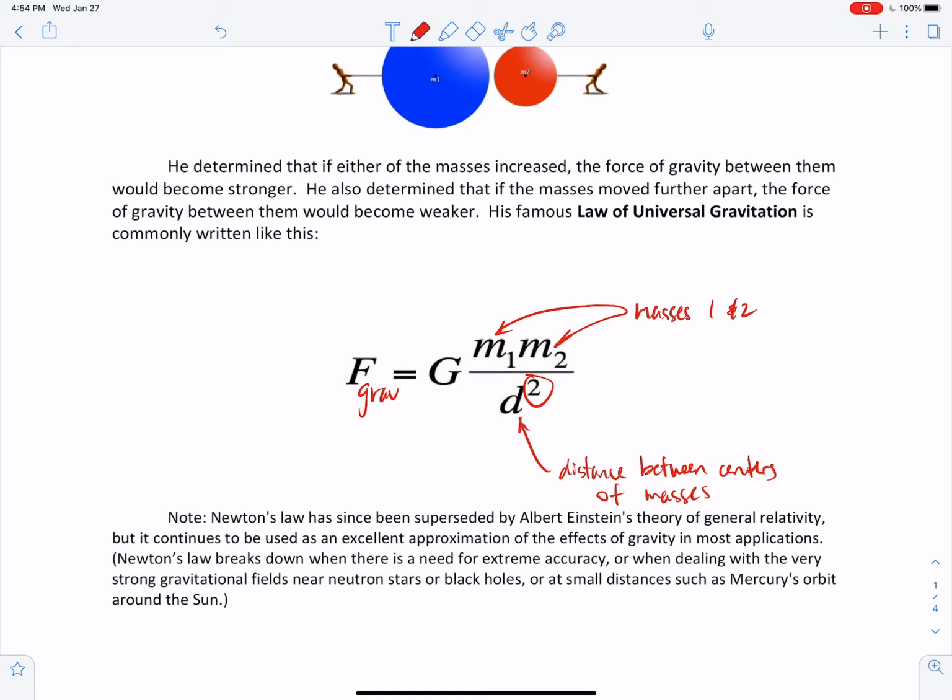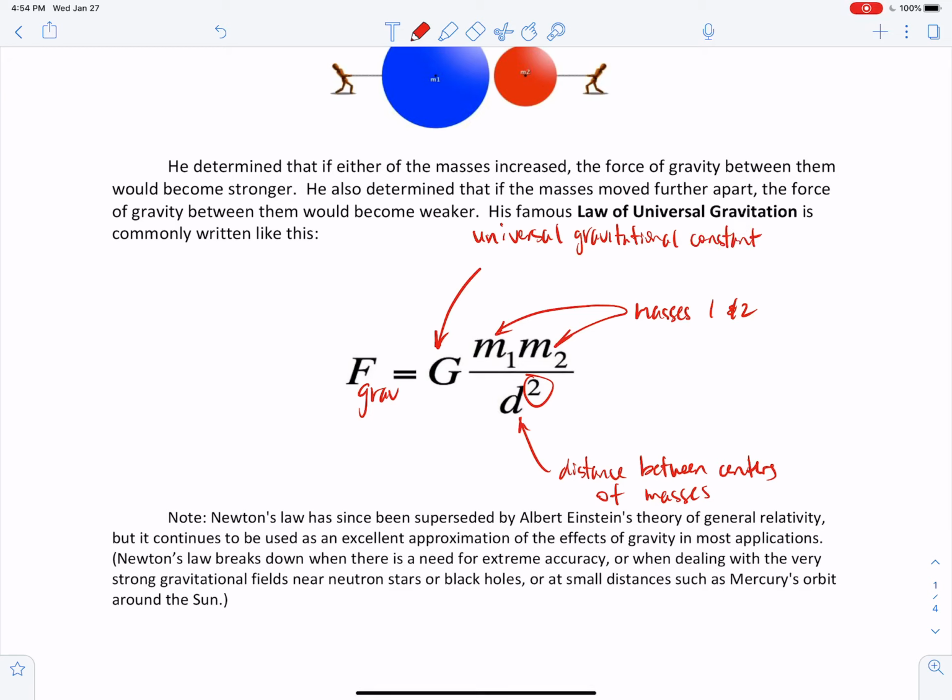And then there's this G over here, which is a constant called the universal gravitational constant. And I'll just add that up here. Universal gravitational constant.